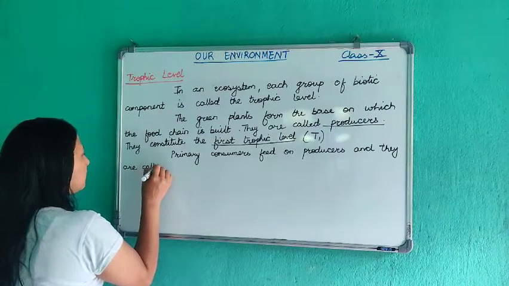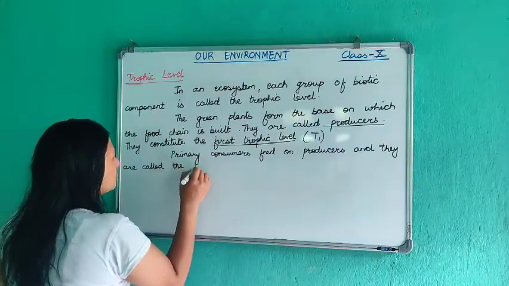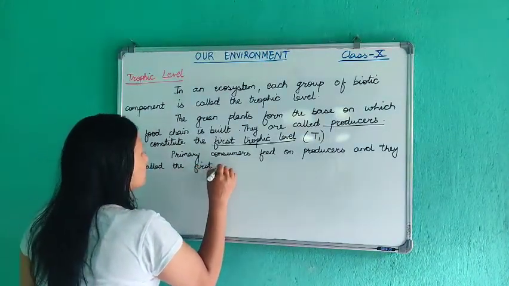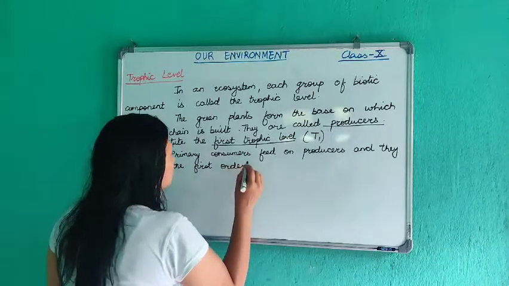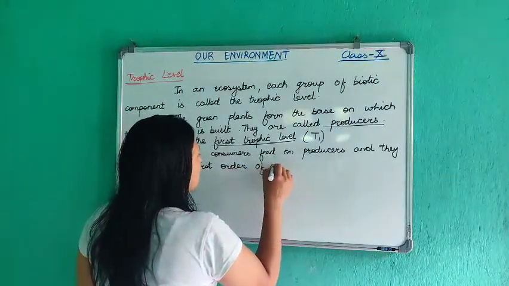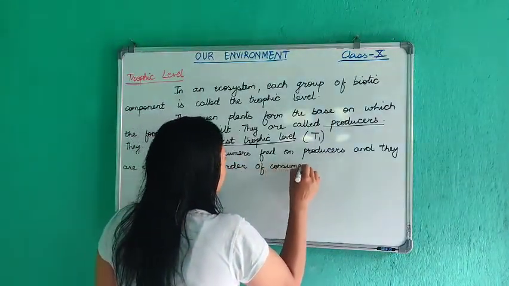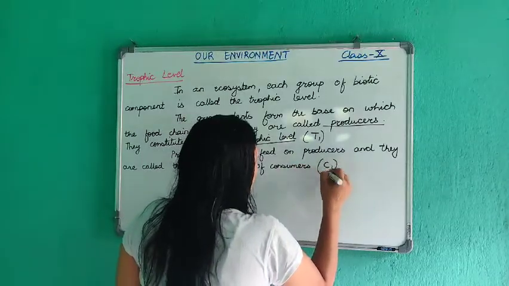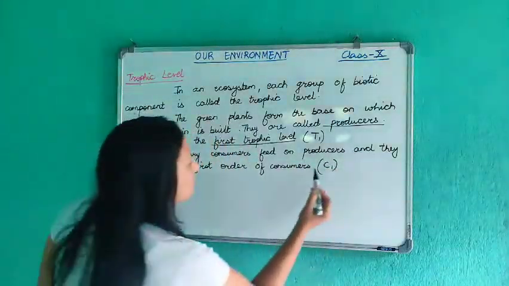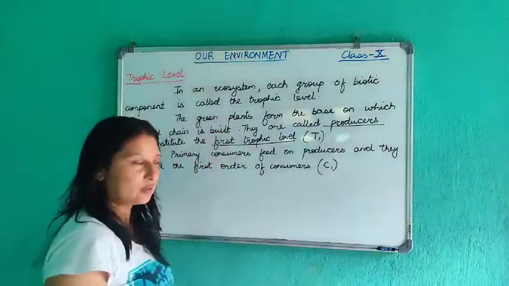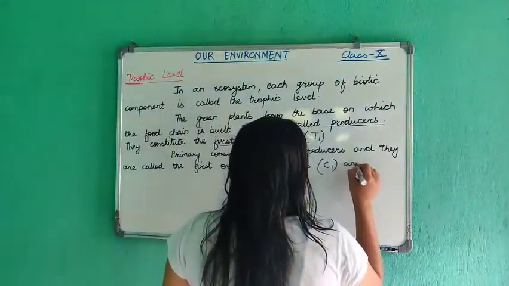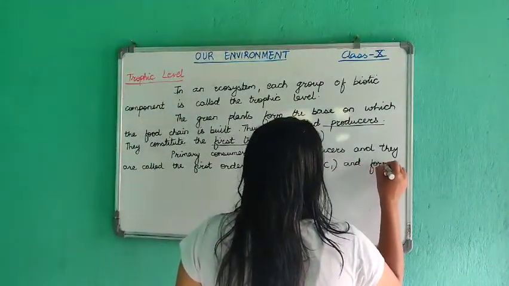They are called the first order consumers. What do we call them? First order consumers. We can write it in short form as C1, first order consumer. First order consumers constitute the second trophic level. So the primary consumers or first order consumers form the second trophic level.